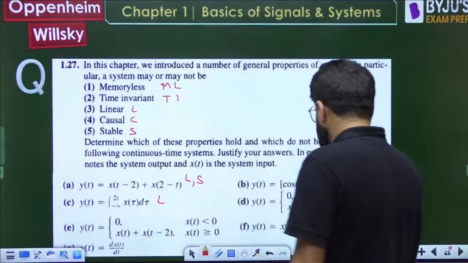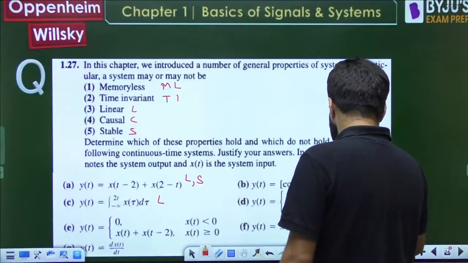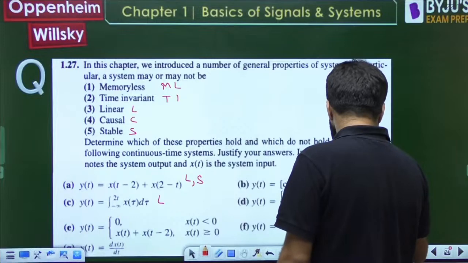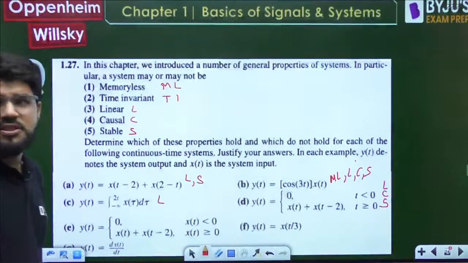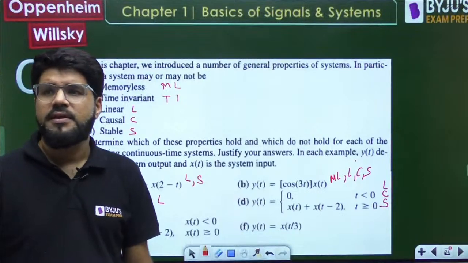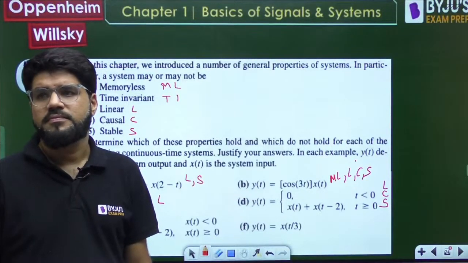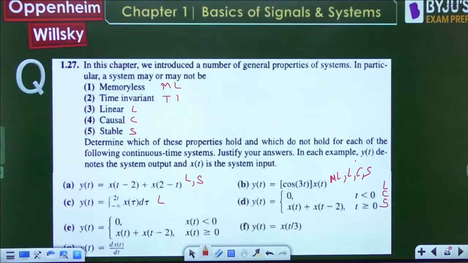So what all is there in the D part? Linear, yes. Causal, yes. Time invariance, no. Stable, yes. And memoryless, no. Linear, causal, stable. That should be the D answer.